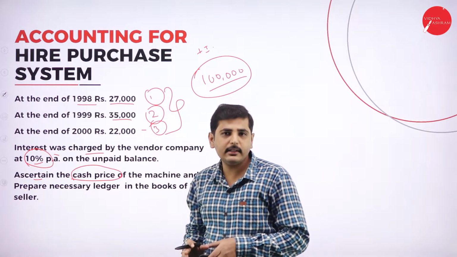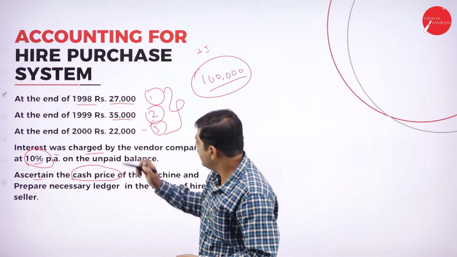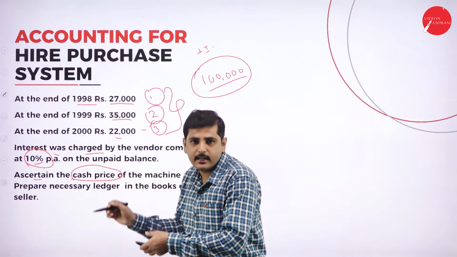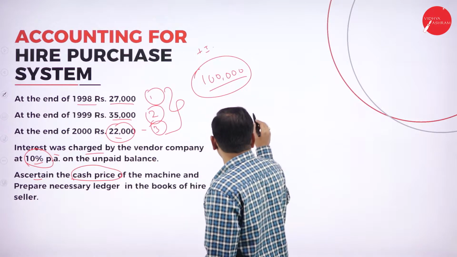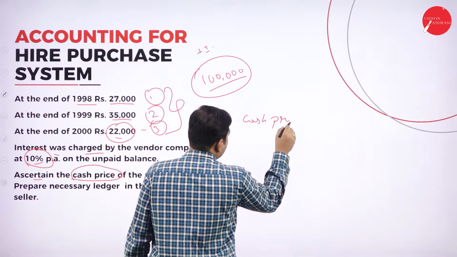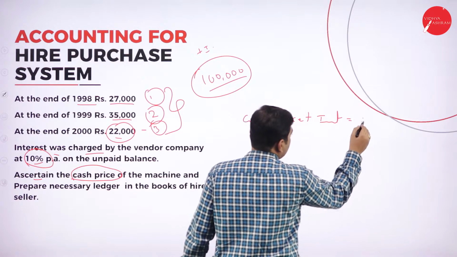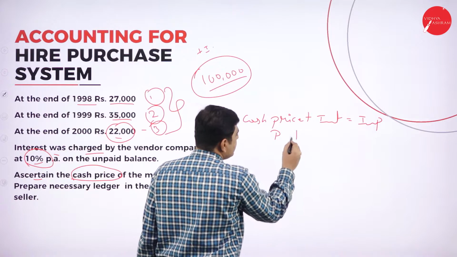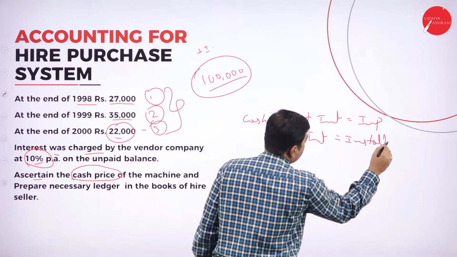Now how to calculate the cash price? We should go in descending order. So first let's take the third year installment. Let's deduct the interest. In this 22,000, it is not 100% principal. So cash price, or principal, plus interest equals the installment. So principal plus interest equals installment.